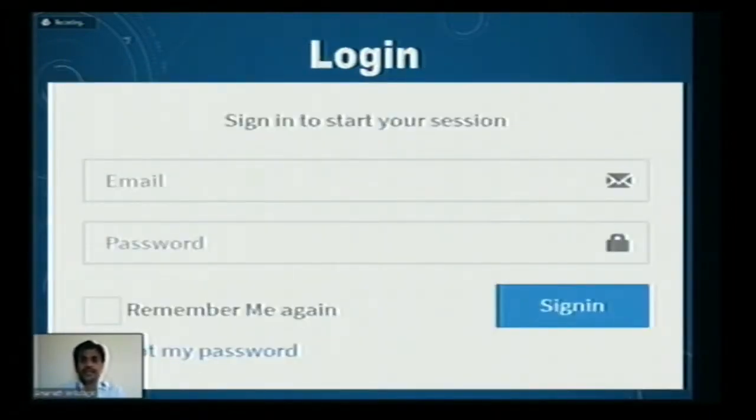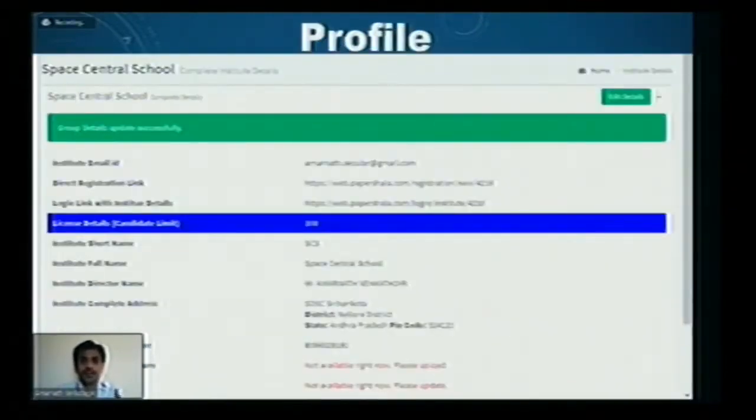These are the login details. We have to enter our registered email ID and password. So this is how exactly our institute profile looks. I have created my own profile for our school, Space Central School.